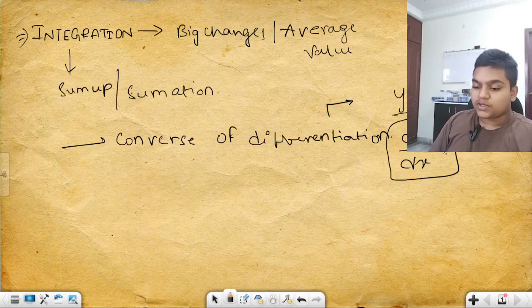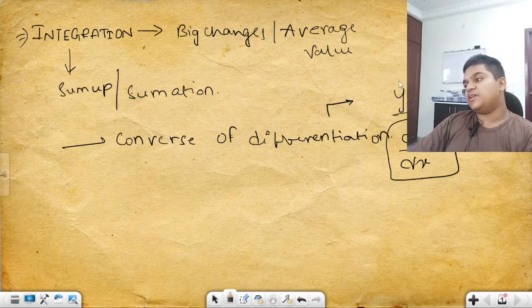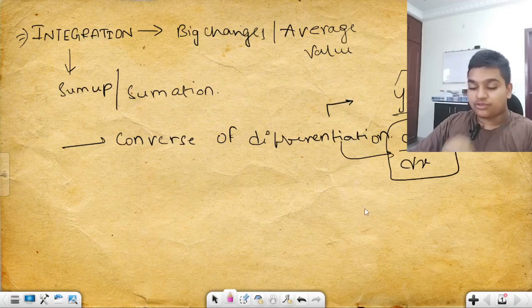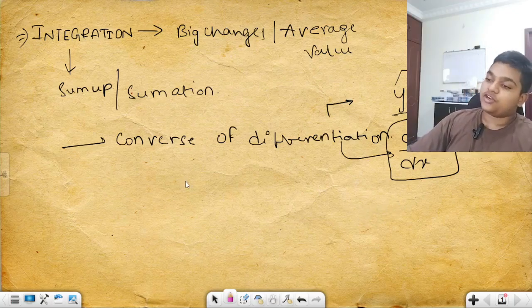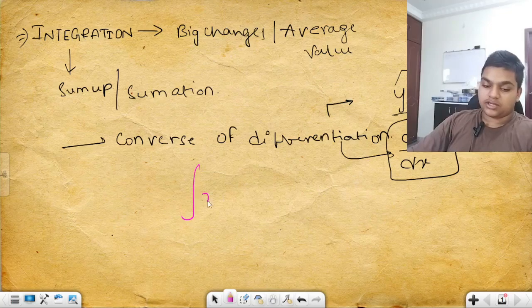This is the differentiation representation, dy by dx. But in today's episode, we are talking about integration, so we have to have some change. So what we are doing is, we are putting this one.